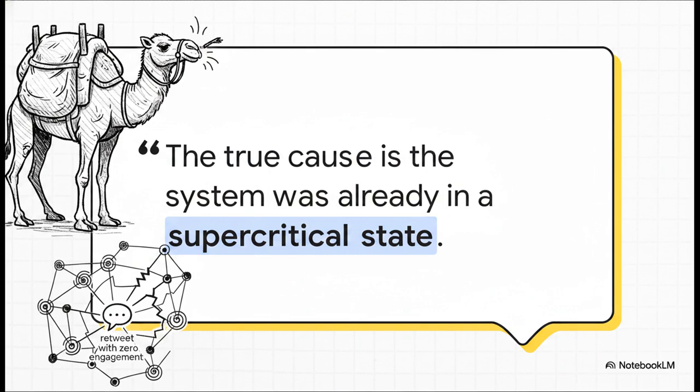I absolutely love this analogy the defense makes. If a system collapses from a single straw, the true cause is that the system was already in a highly unstable, supercritical state. It's the whole straw that broke the camel's back idea. If a single piece of straw breaks a camel's back, you don't blame the straw, right? You blame the massive load already placed on the camel. If society genuinely collapses over a retweet with 0 engagement, well, the system was already incredibly unstable to begin with.